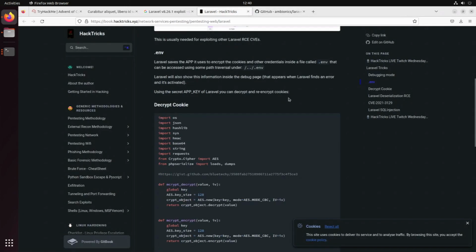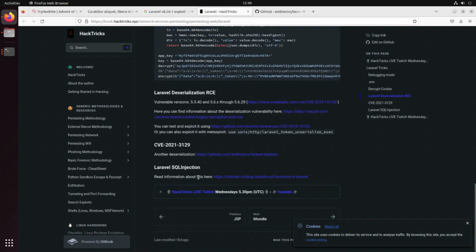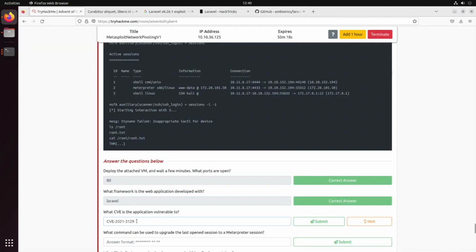But first of all, let's quickly look through the HackTricks one. Vulnerable versions 5 to 6. We have 8. Another deserialization to SQL injection, but I guess that CVE should be the correct one. Yes, so vulnerable to a CVE. That is good. What command can be used to upgrade the last open session to a Meterpreter session?